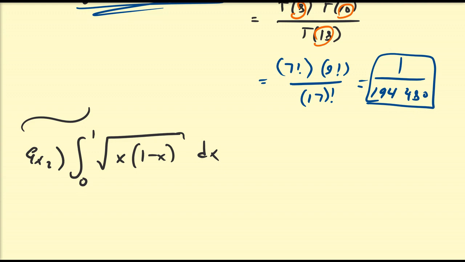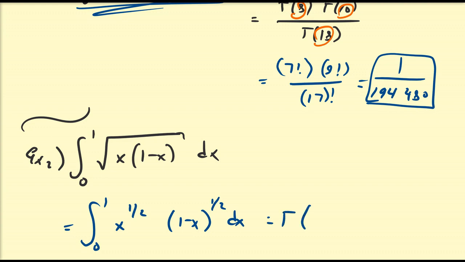In particular, this is the integral from 0 to 1 of x to the power of 1/2 times (1 minus x) to the power of 1/2 dx, which is precisely beta of 3/2, 3/2, because remember it's something minus 1, something minus 1.